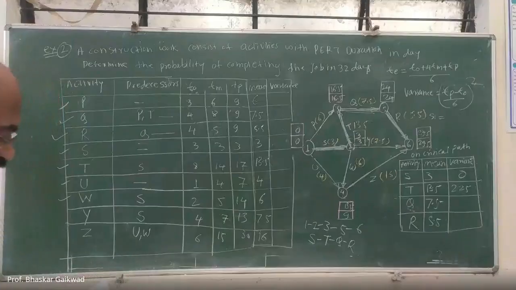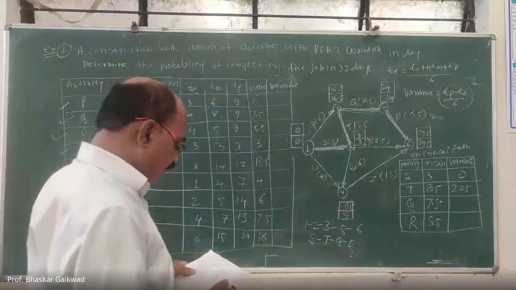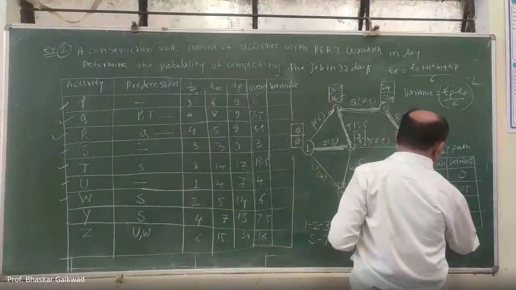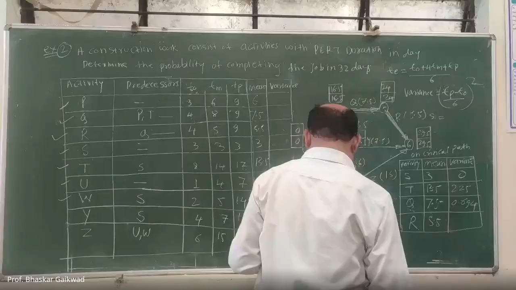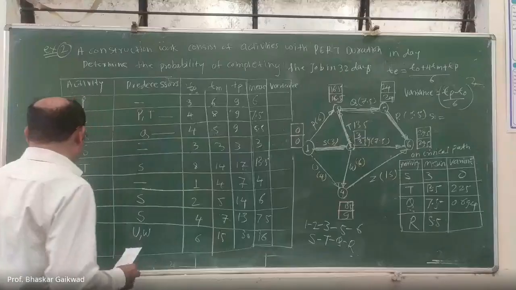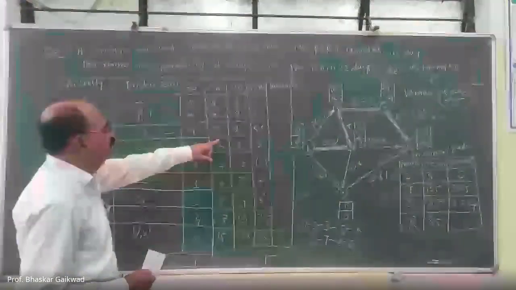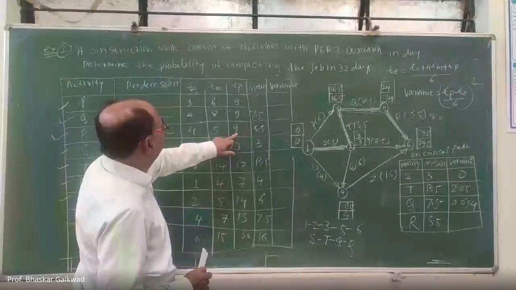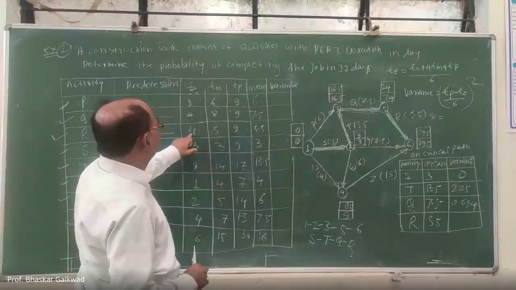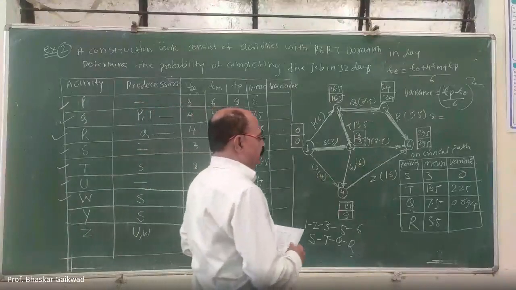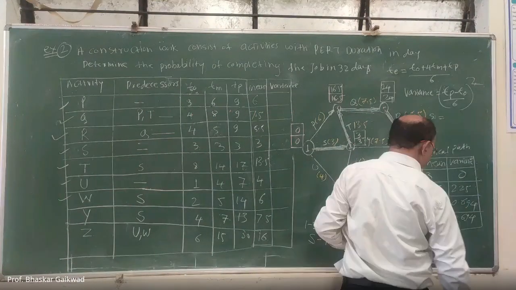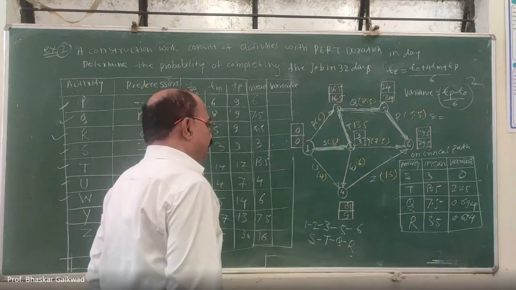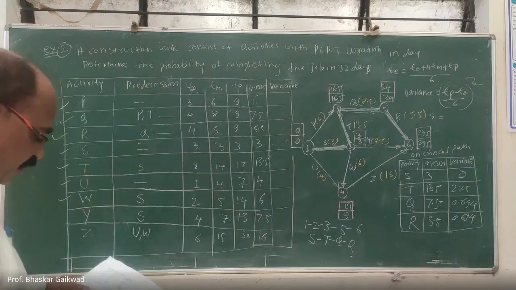So Q value is 0.694. And after that, last one, R. The same thing will be there, 0.694.